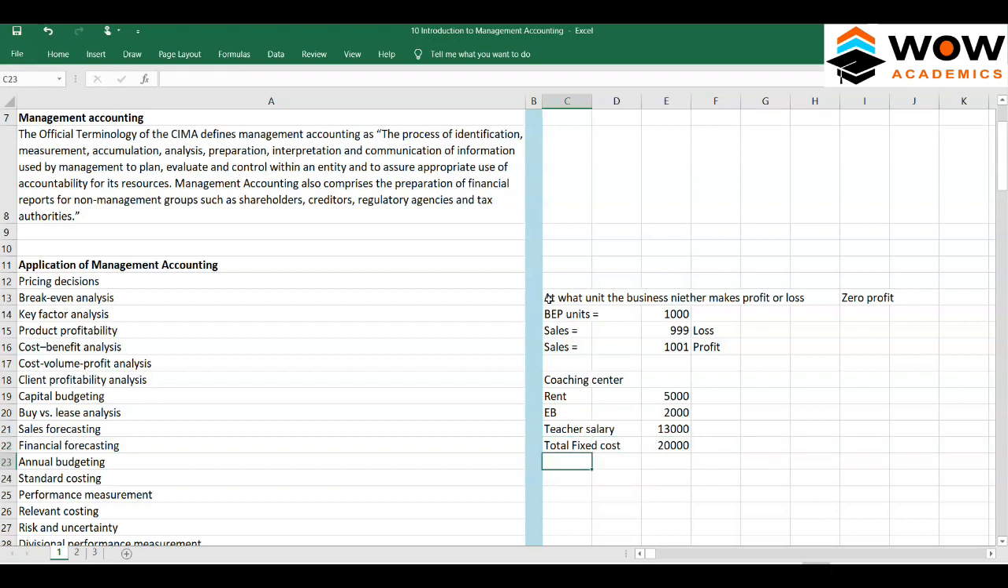And if the fee per student is going to be around 1000, then with 20 students we need to break even. The break-even point is 20 students, because if we get less than this, we won't make money. If we get more than this, we'll make good money, right? So if we have 21 students, what would be our sales?